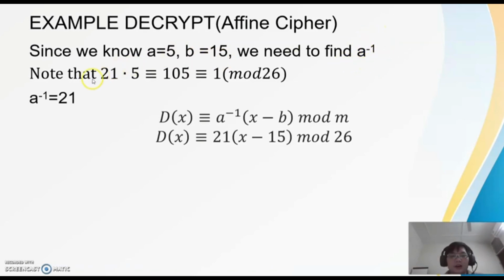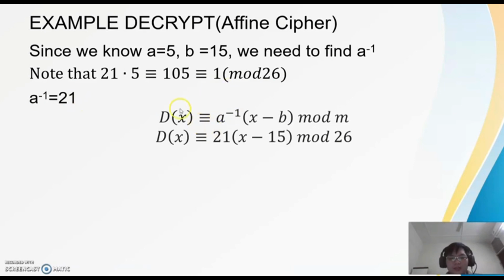To find it, we need to find the number that multiplied with a, which is 5, is congruent to 1 mod 26. For 5, the inverse will be 21, because 21 times 5 is 105, which is congruent to 1 mod 26. So now we find that the inverse of a is equal to 21.